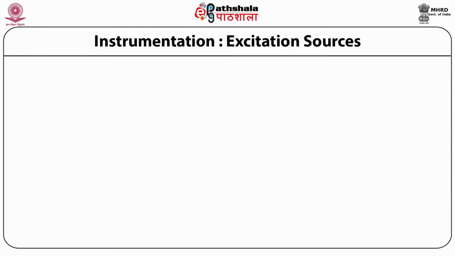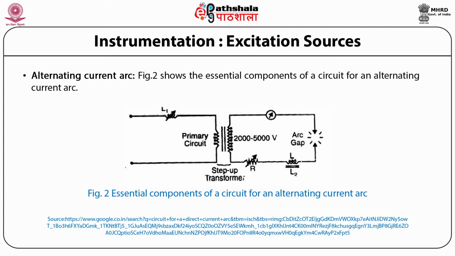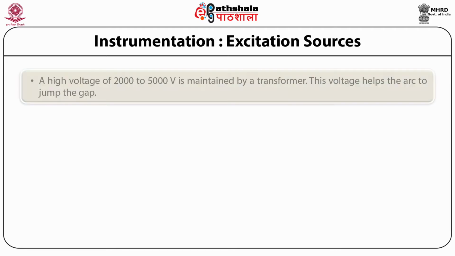The next one is the alternating current arc. This figure shows the essential components of the circuit of an alternating current arc. Here a high voltage of 2000 to 4500 volts is maintained by the transformer, and this voltage helps the arc to jump the gap. A current of 1 to 5 amperes is maintained in the primary circuit by adjusting a variable inductance.